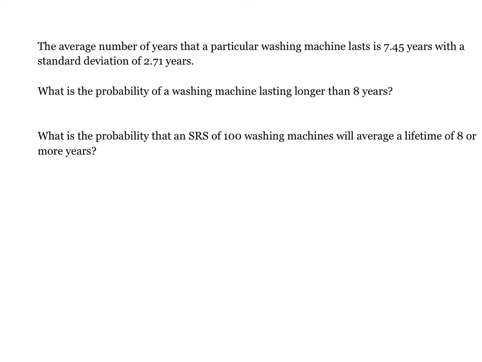So we do not have enough information to answer this question. Okay? You can't just assume that a population is approximately normal. So we don't know if the population is approximately normal.